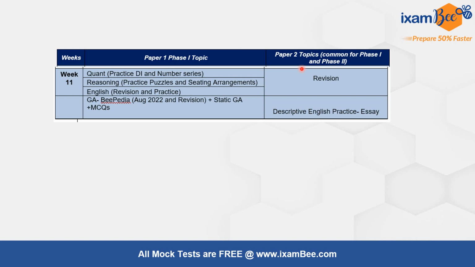Now from the 4th week onward, every weekend you have to attempt one mock test for both paper 1 and paper 2 for the next 4 weeks. That is till the 8th week you have to attempt one mock test every weekend. Then after the 8th week, from the 9th week onwards, keep on attempting 2 mock tests every week. Increase the frequency because most of the topics will already be covered.